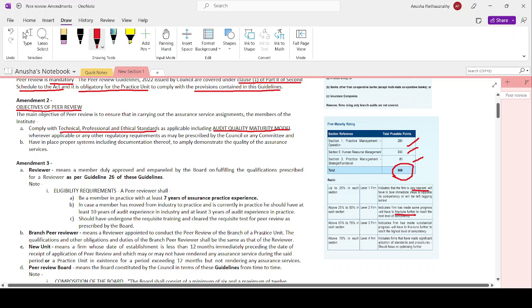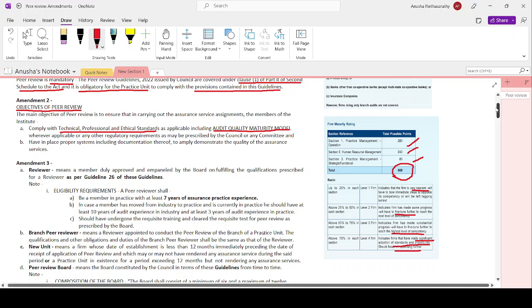If I have scored in the range of 50 to 75%, it means the firm has made substantial progress, and will have to fine tune further to reach the highest level of competency. Above 75% is a level 4 firm, which indicates the firm has made significant adoption of the strategy and should focus on optimizing it further. This table is not for examination purposes, but only for your understanding. So the Audit Quality Maturity Model is just a questionnaire to be answered as self-assessment by the practice unit, where the total points will be 600, covering 3 different sections, and you will be assessed as level 1, level 2, level 3, or level 4 based on this.